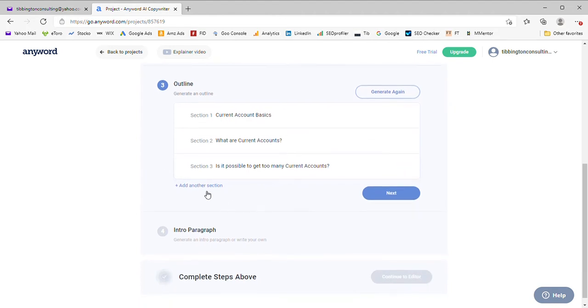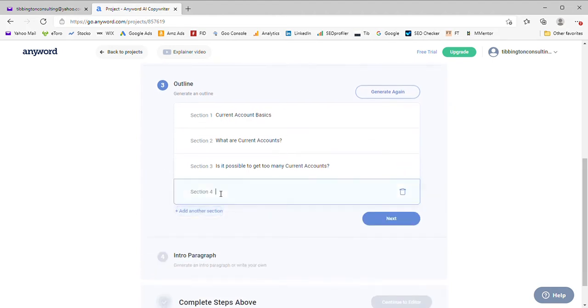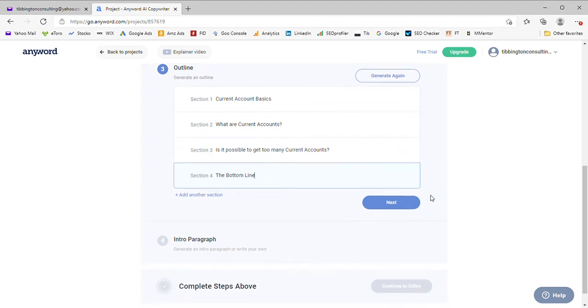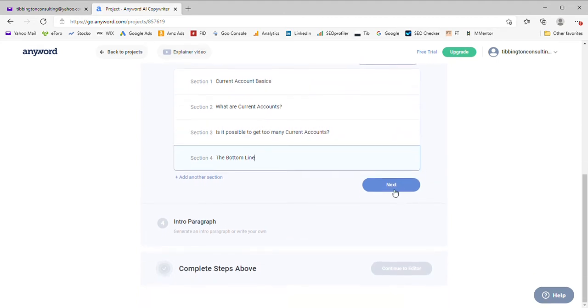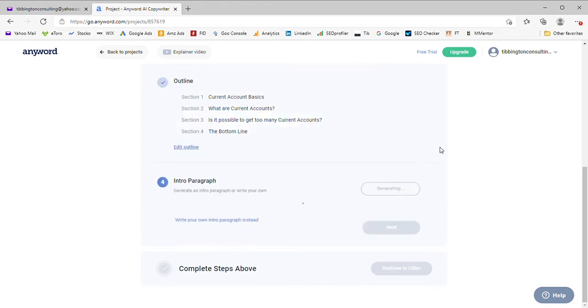I always add a bottom section as well, just to pad it out a little bit, calling it the bottom line, which actually tests the AI, because it doesn't really know what to put there. So it needs to assume, or to summarize, what's been written before it finishes up the section on the bottom line. So we now hit next, and it's going to produce our introduction paragraph.